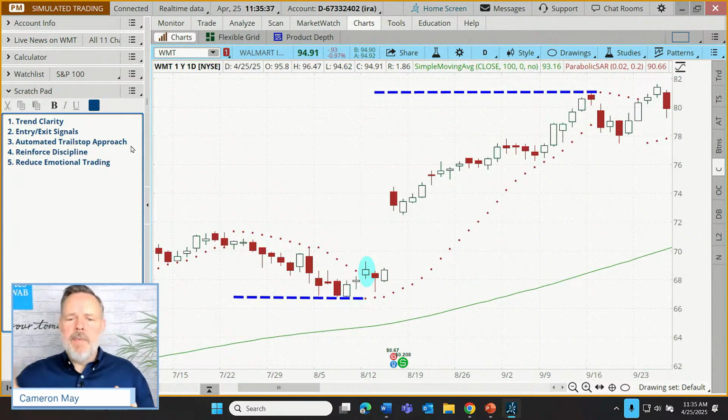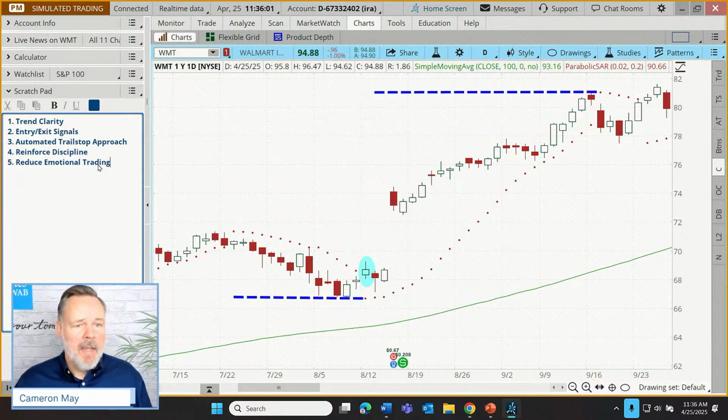But once we remove emotions as much as we can from our trading, then if we get 100 trades down the road and our approach still isn't working, we can at least go back over those 100 trades and see what's going wrong. On the other hand, if we're just having a knee-jerk approach to whatever is coming across the ticker at us, that's really hard to learn from and it's really hard to improve on.